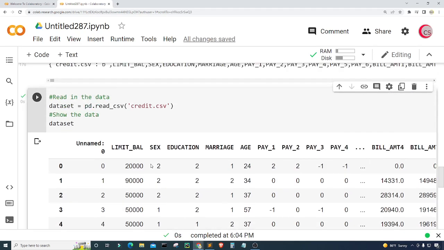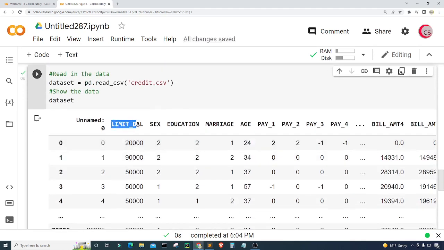Okay, so this column here, limit_BAL, is the amount of given credit in NT dollars. Sex will be male or female, 1 meaning male, 2 meaning female.